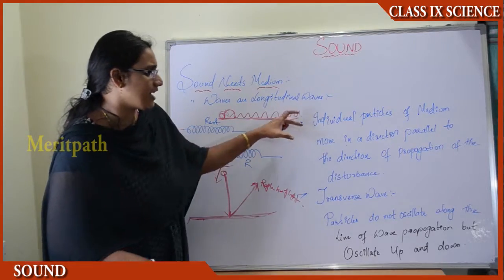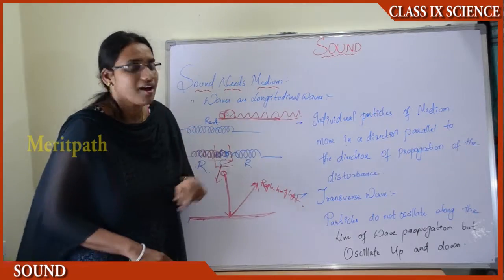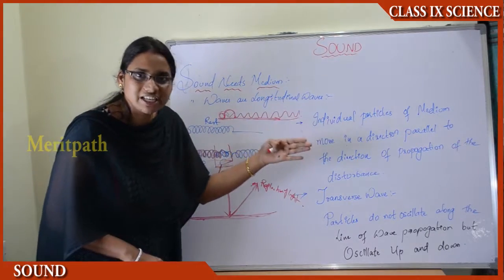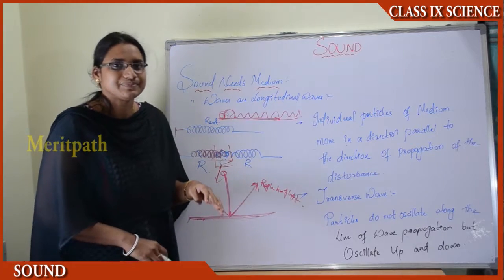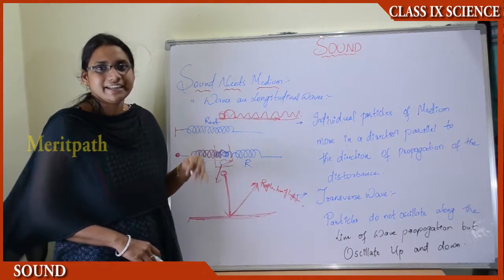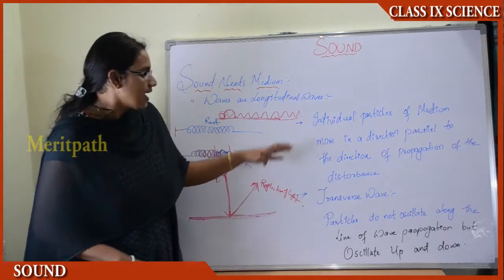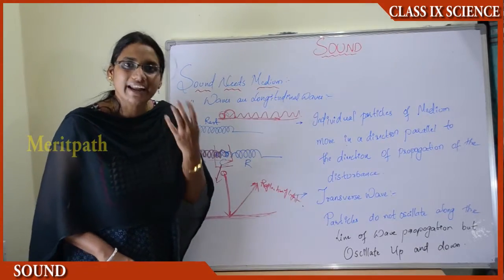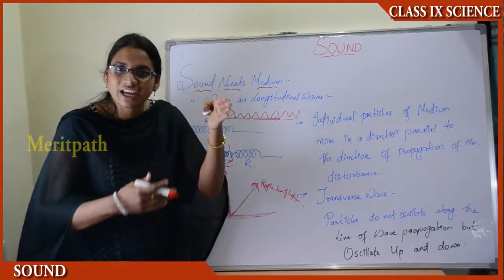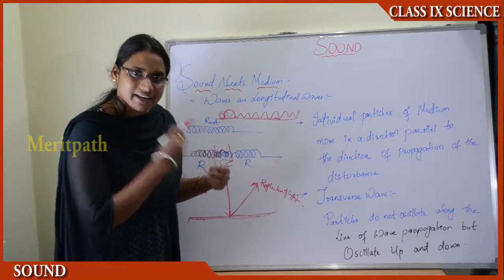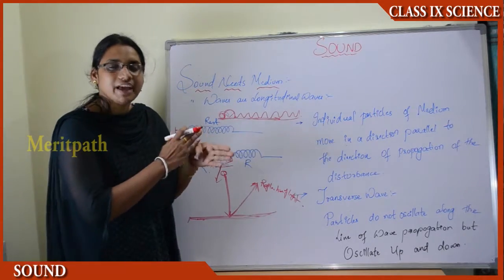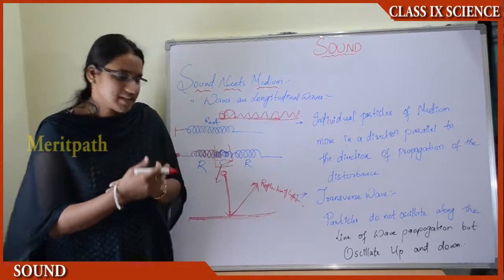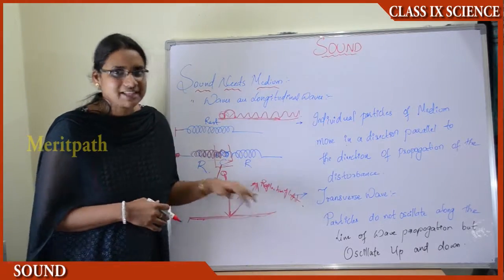And at the same time we can differentiate by how it is transmitted. That is, if it is in horizontal direction, then it is said to be longitudinal waves, and if it is in a perpendicular direction, then it is said to be transverse waves. Let us see the definition here. That is, individual particles of the medium move in a direction parallel to the direction of the propagation of the disturbance, right? If they are moving parallel to the disturbance, then it is said to be longitudinal, and if it is in perpendicular, then it is said to be transverse.